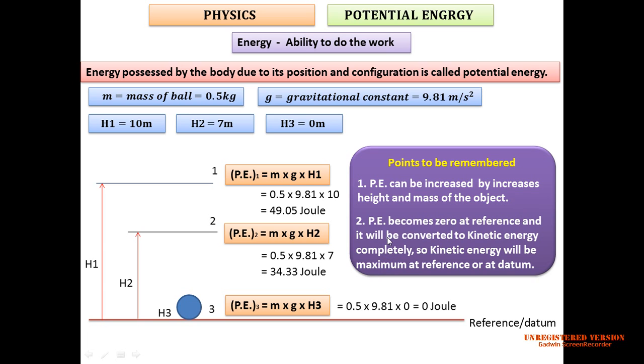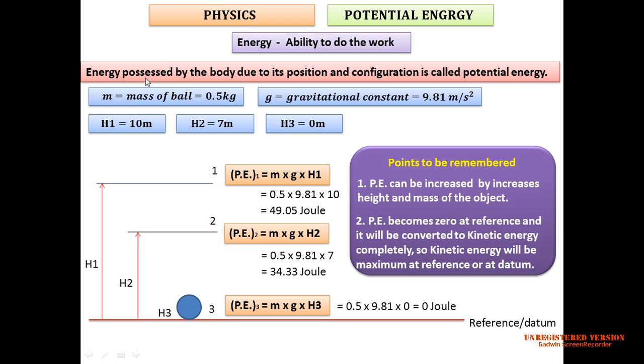Second point, potential energy becomes 0 at the reference level and it is completely converted into kinetic energy. Here it is 0, but earlier it was 49.05. Where did it go? It decreased, and when it decreases it is converted into kinetic energy. So the kinetic energy will be maximum at the reference or datum.